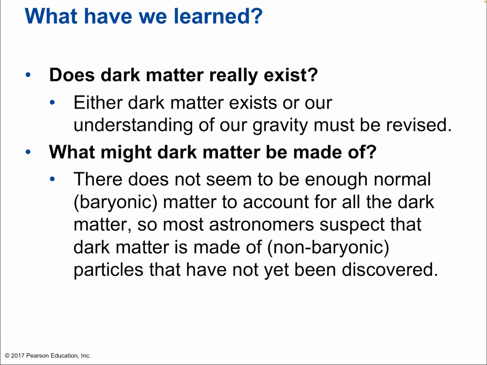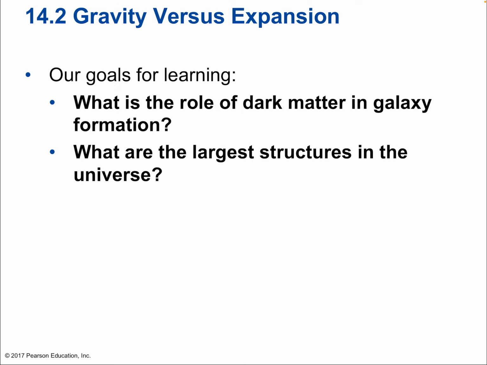Does dark matter really exist? Well, either dark matter exists or our understanding of gravity must be revised. Okay, but I talked about which one seems more likely. And what might dark matter be made of? Well, there does not seem to be enough normal matter, which is called, by the way, baryonic. Baryonic matter is protons, neutrons, and electrons, to account for all the dark matter. So most astronomers suspect that dark matter is made of non-baryonic particles that have not yet been discovered. Okay, maybe that's a cop-out to say it's made out of something we just haven't found yet, but that's our best working theory. Okay, so we're going to leave off there, and in the next video, we'll talk about gravity versus expansion, which will be our introduction to dark energy.